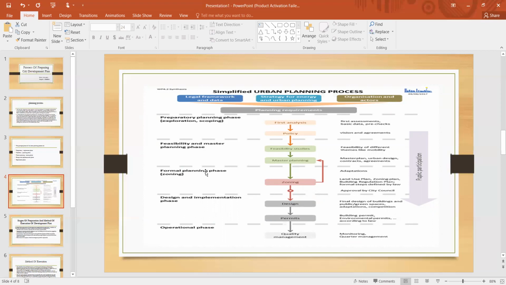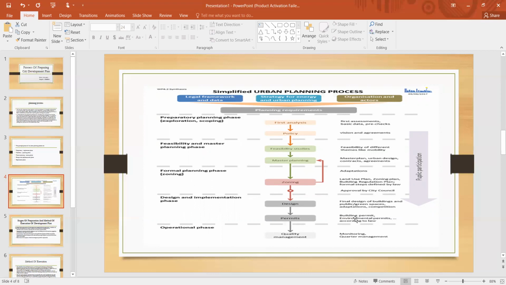Zoning, the formal planning phase, is called zoning. It includes adaptations, land use plan, zoning plan, building regulation plans, formal steps defined by law, and approval by city council. And then the design and implementation phase: final design of buildings and public or green spaces, adaptations and competition.